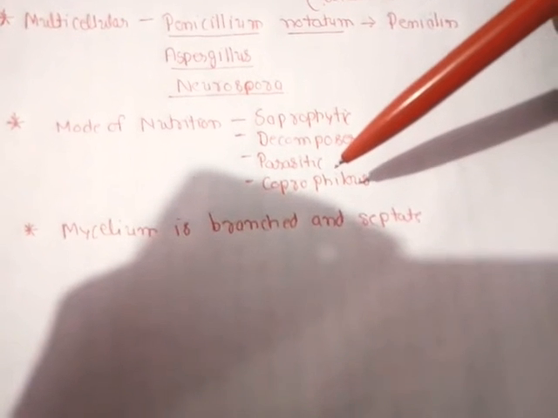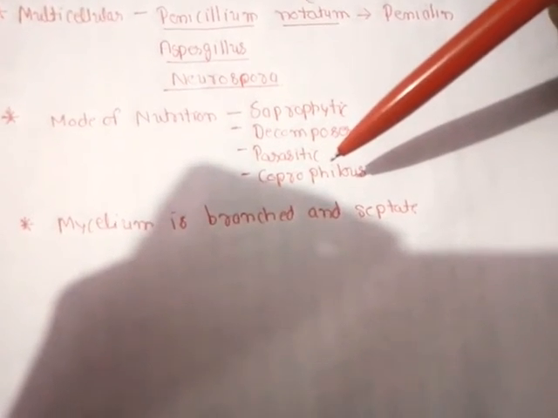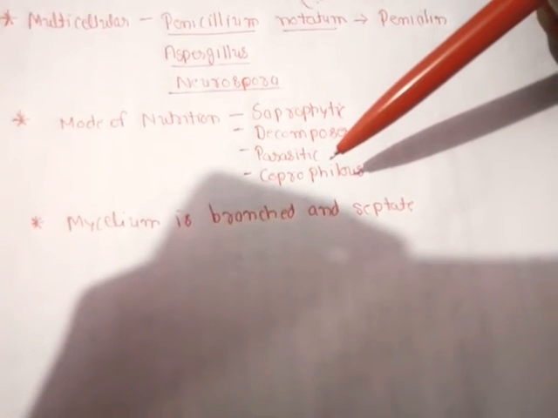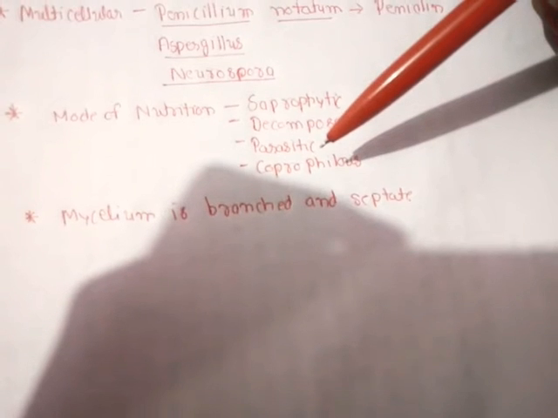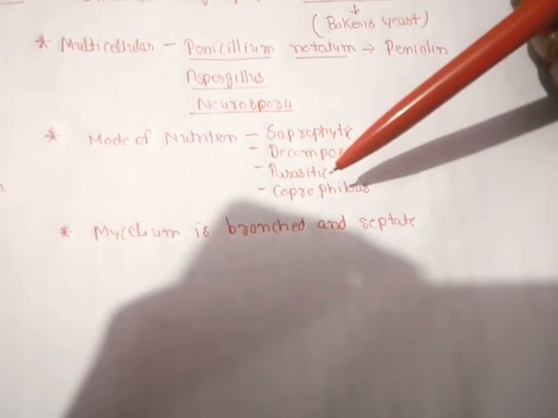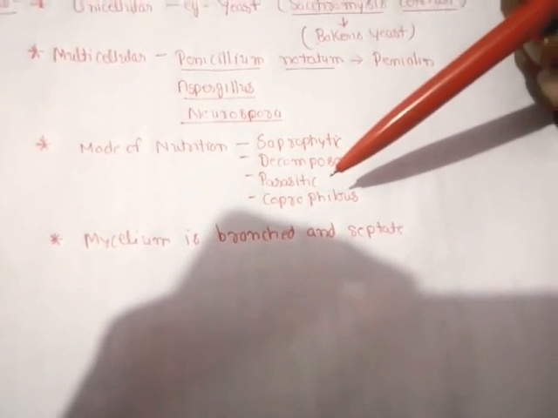And some of the members are coprophilous. Coprophilous or coprophilic nutrition is a kind of nutrition when an organism acquires its nourishment from the excreta of animals. That means there are some members of Ascomycetes which grow on the excreta of animals, and that kind of nutrition is known as coprophilous nutrition.